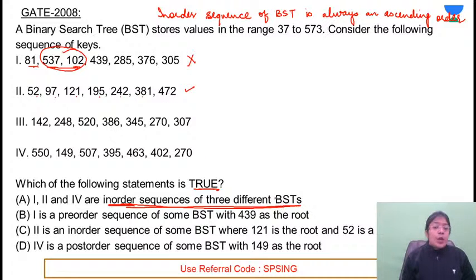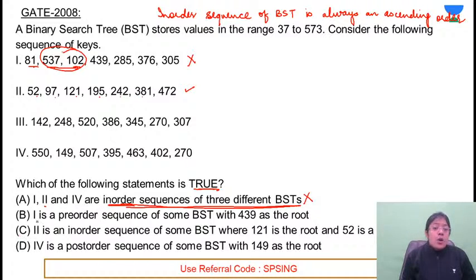पहली चीज आप यहीं पे ऑप्शन ए को एलिमिनेट कर सकते हो. This is saying that 1, 2 and 4 are the in-order sequences of binary search trees. ये इन ऑर्डर सीक्वेंस नहीं है, so A cannot be the answer. You need not waste time on looking for the remaining two sequences.